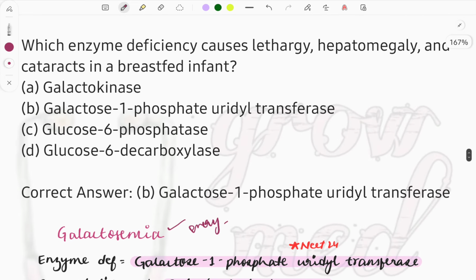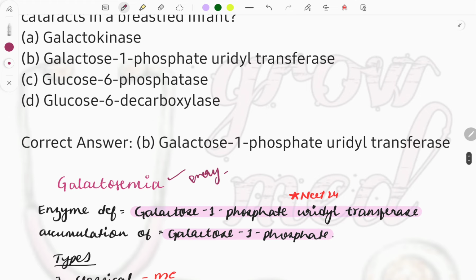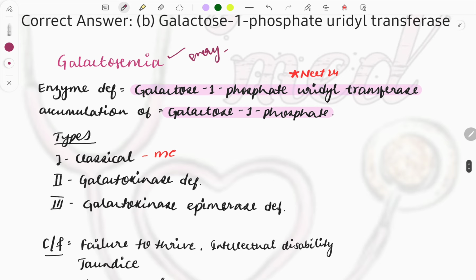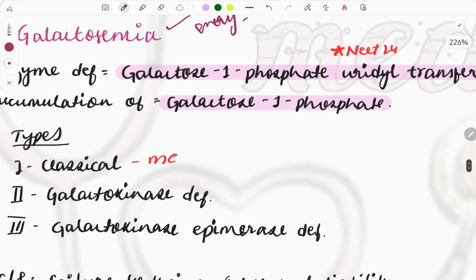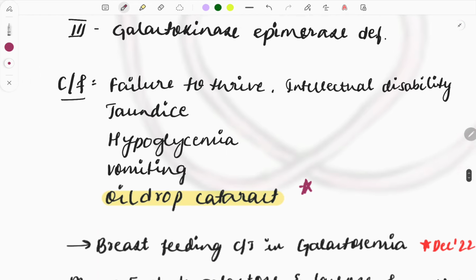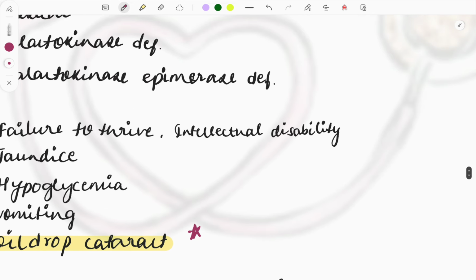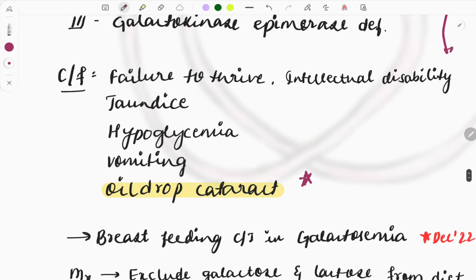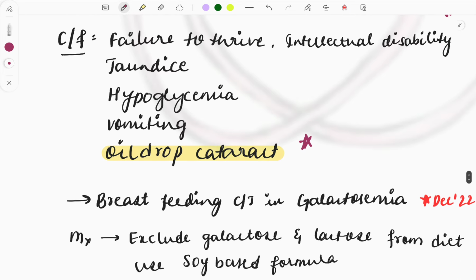Now we will discuss the MCQ which is asked here. The enzyme deficient is galactose 1-phosphate uridyl transferase. The short form is GALT, and the enzyme deficient is this one, already discussed. Now accumulation of galactose 1 phosphate occurs, and due to this various clinical features are seen like failure to thrive and intellectual disability, because this content is getting accumulated in the brain causing disability. Jaundice, because it is getting accumulated in the liver. Hypoglycemia, vomiting, and oil drop cataract.